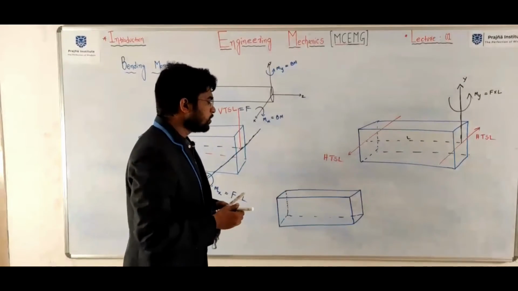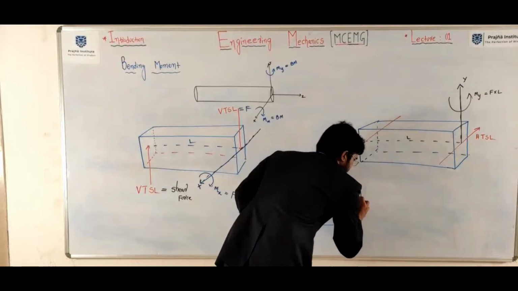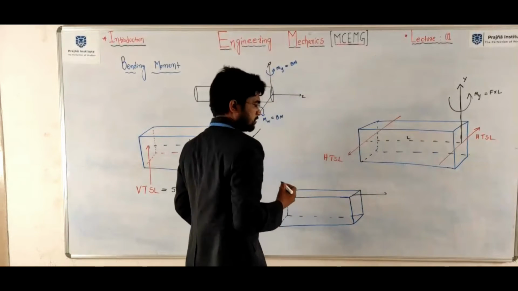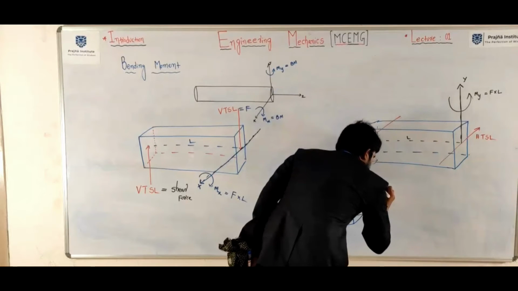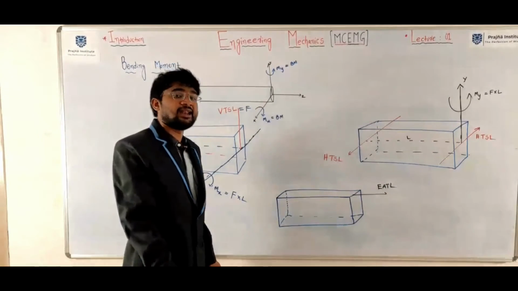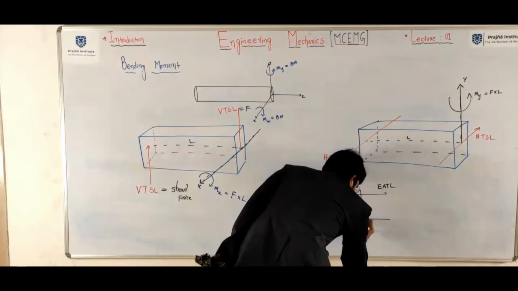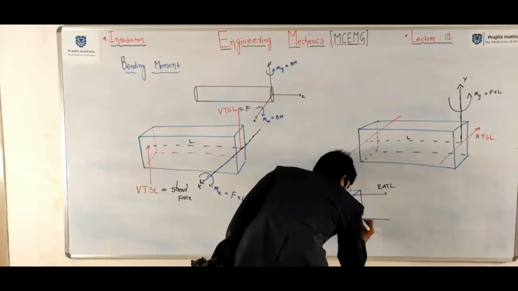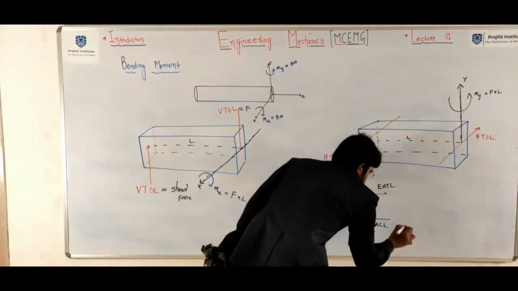Here one load is acting, outward. Clear? Another load. This is called eccentric axial tensile load. One more load is acting here. This is eccentric axial compressive load.